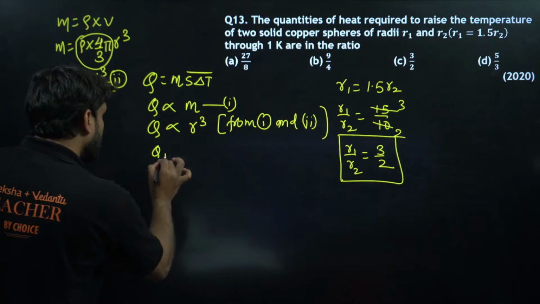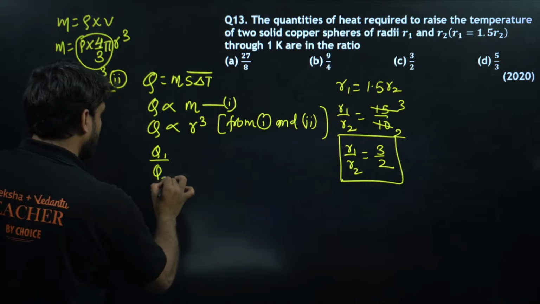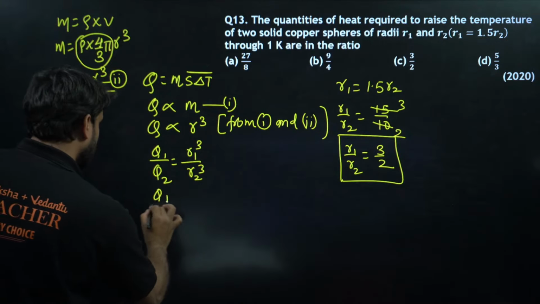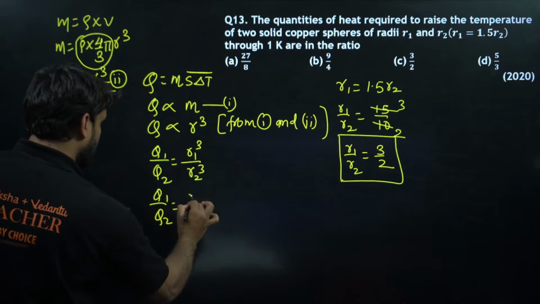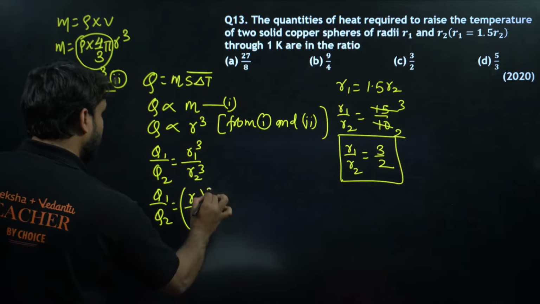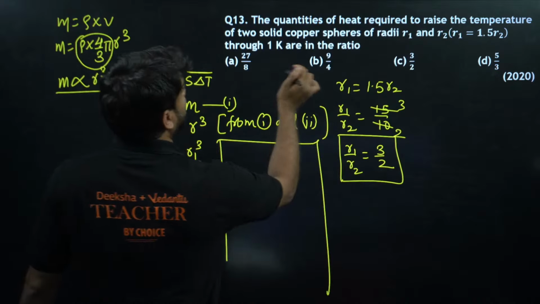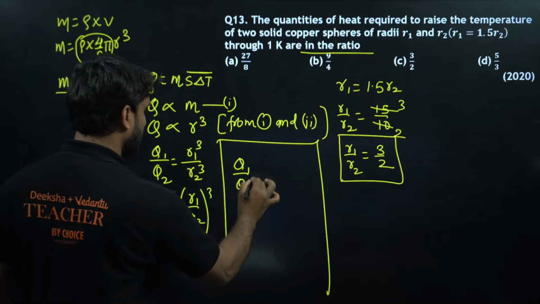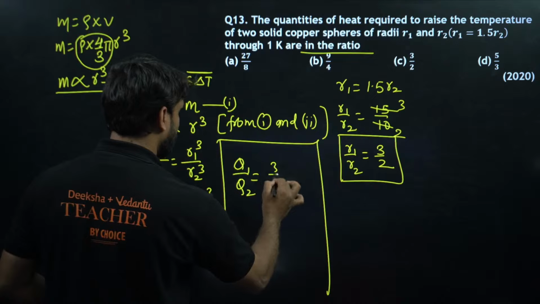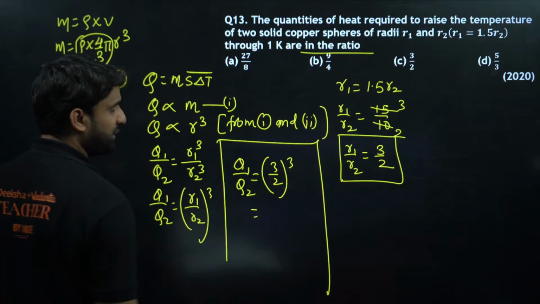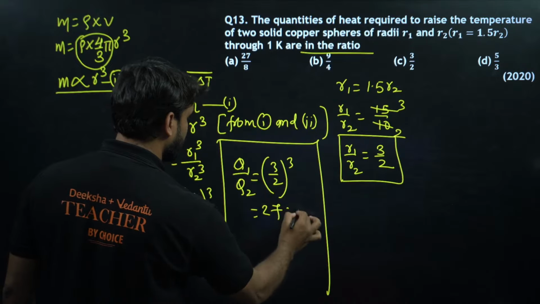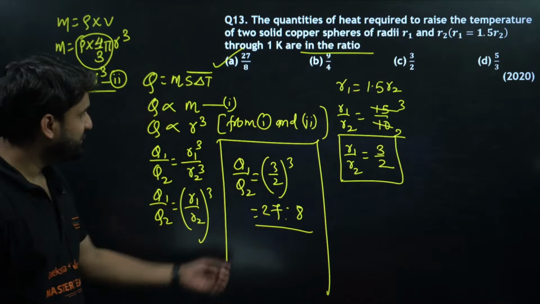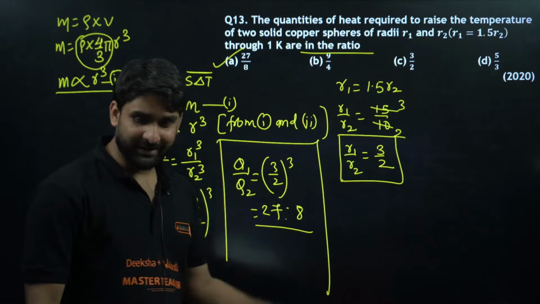So we can modify this format: Q1 divided by Q2 is equal to R1 cube divided by R2 cube, right? So Q1 divided by Q2 is equal to R1 divided by R2, whole cube. Now we have the formula. We have to find the ratio of quantity of heat required. So this is the answer: Q1 divided by Q2, and R1 by R2 is 3 by 2, 3 by 2 whole cube. And do you know, 3 cube will be 27 and 2 cube will be 8. So the answer is 27 ratio 8.